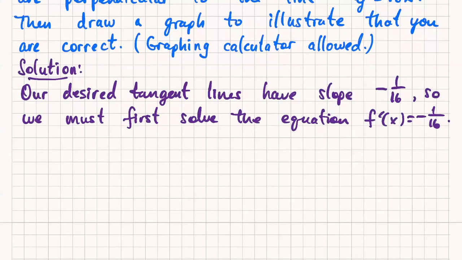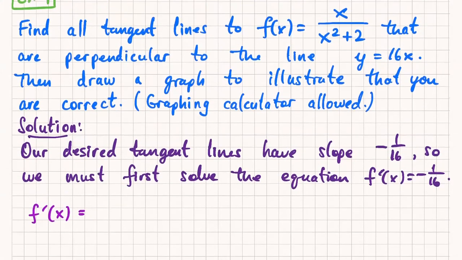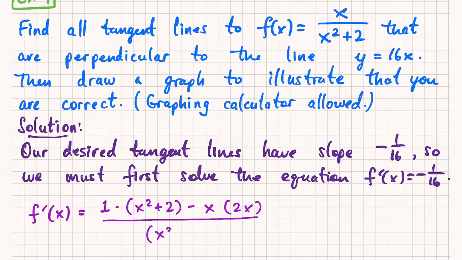So let's first get the derivative. Like Caleb said, we're going to use the quotient rule. So f of x is x over x squared plus 2. Then f prime is f prime g minus f g prime, all over g squared.